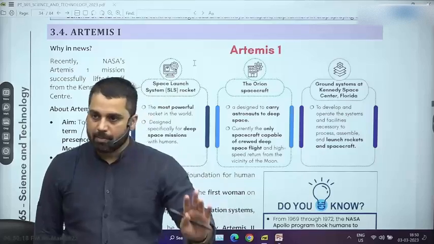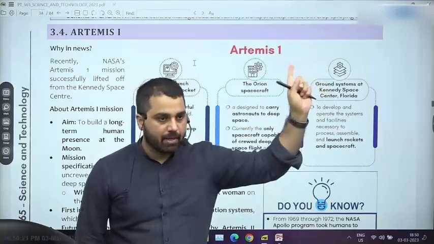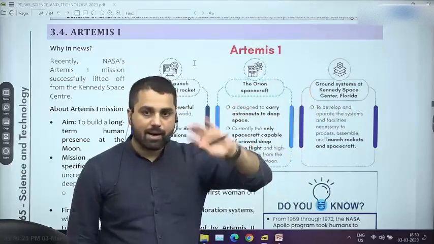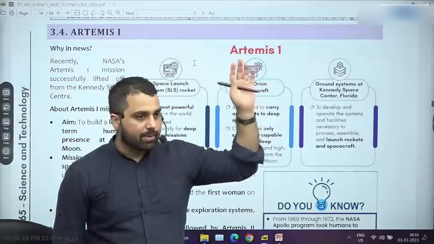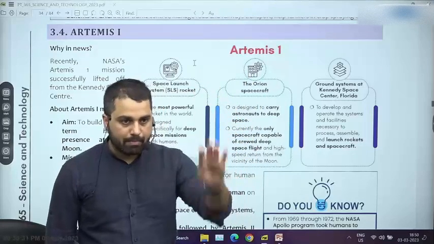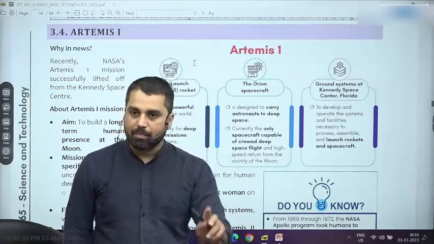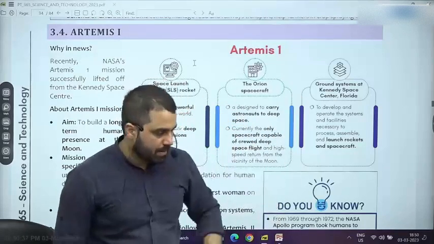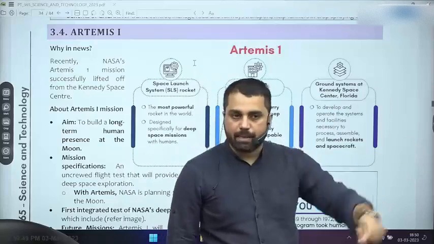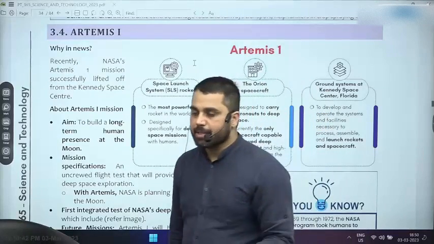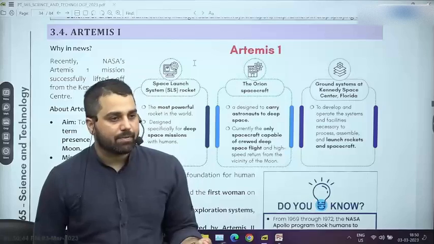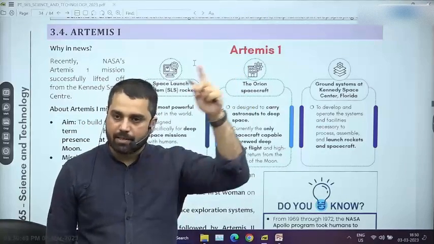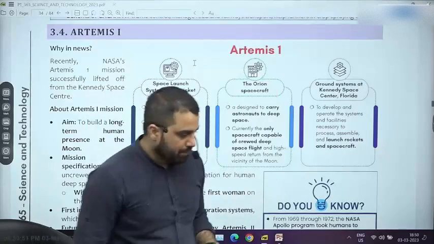That platform will be supported by a space station which is going to orbit around the Moon, not orbit around Earth. So NASA has a larger plan. By 2040, 2045, they want a proper base at the Moon, and that base will be helped by a space station which they are calling Lunar Reconnaissance Orbiter, and that space station is going to orbit around the Moon. So this is a very ambitious plan because no other agency has as of now thought about going beyond Earth space. So NASA is planning to make a space station around the Moon.